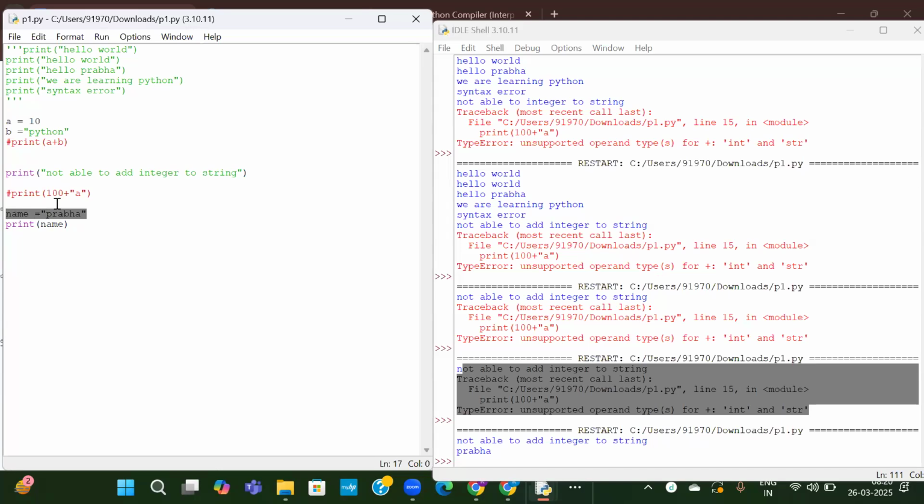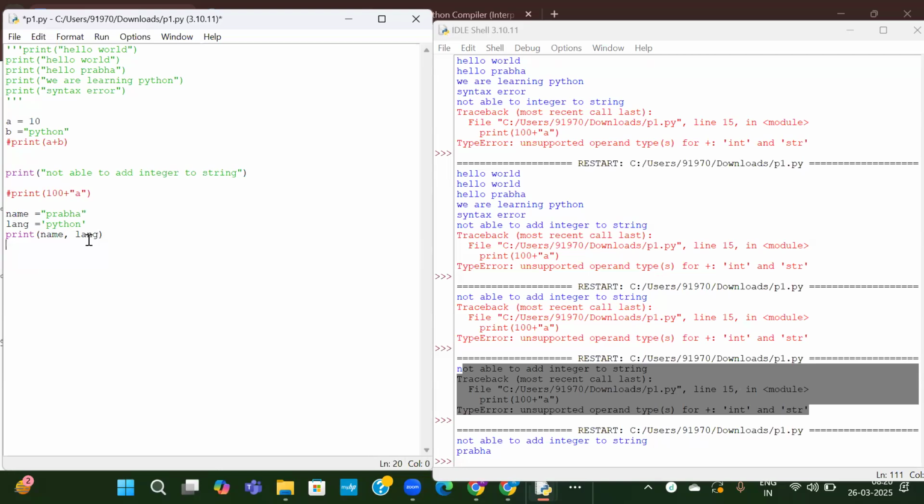Now again, I will write one more variable. So language equal to Python, and here I will write it in single quotes. I will print that here. In the print statement, you can write any number of variables. You can print any number of variables. So I am trying to print name and language.